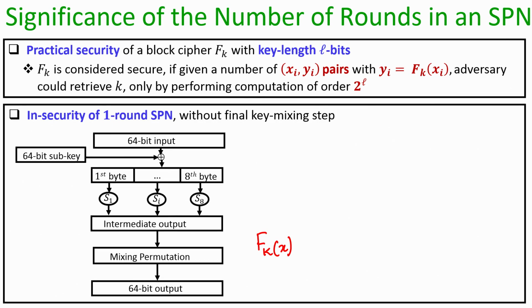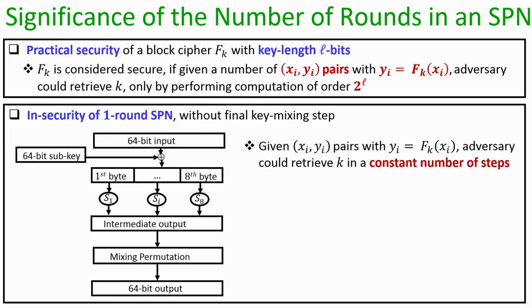Remember, as per the definition of the R round SPN, ideally after one iteration of key mixing, substitution and permutation, there should be a final round of key mixing, but that is not happening here. Let us see how trivial it is for an adversary to recover the key if it has access to several xi comma yi pairs.